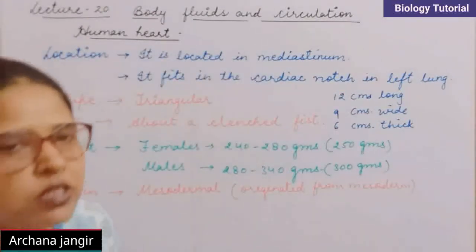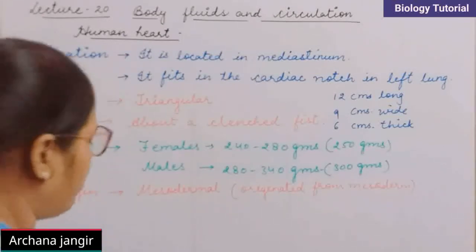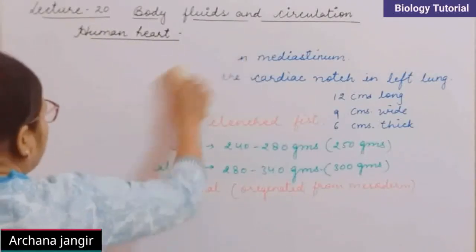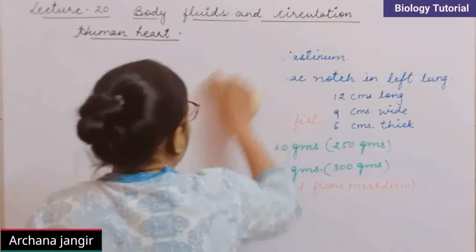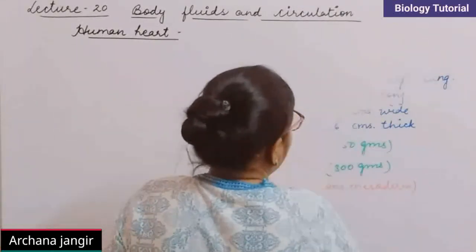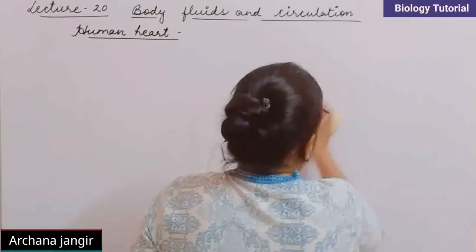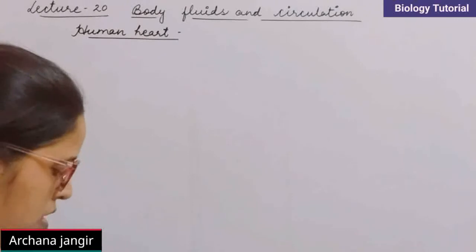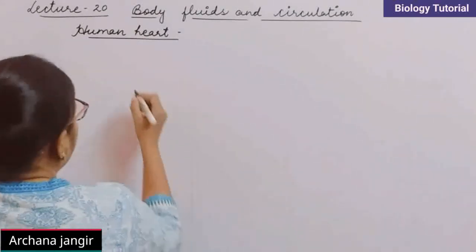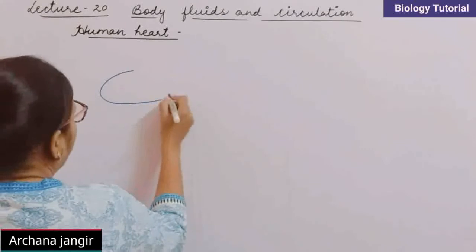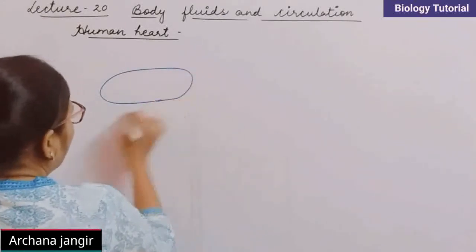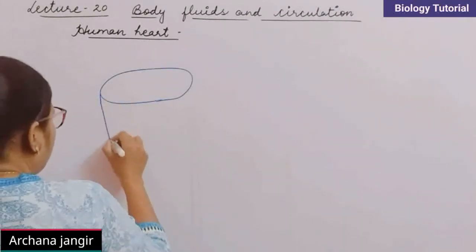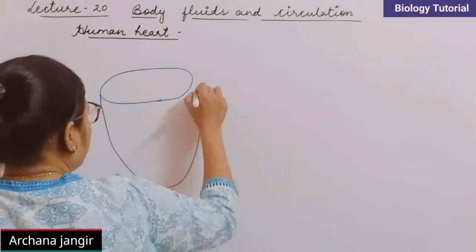Now we have to discuss the external structure of the heart. So here is the external structure of the heart, and I am drawing a structure. Externally the heart looks like this: here is the upper part where both of the atria are present, and the lower part is like this.